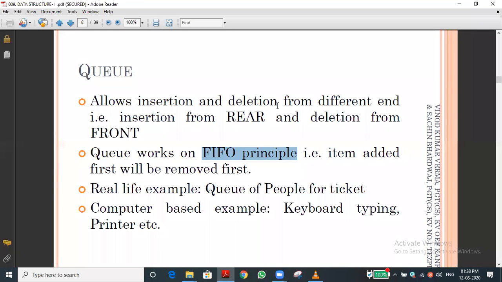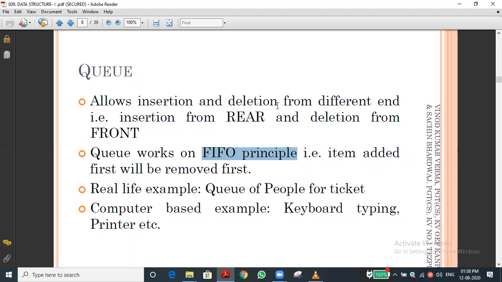A stack has only one end, so whatever operation we do happens at the same end. But in a queue, two ends are there. The topmost end is called the rear, and the bottommost end is called the front. From the downward side, that is the front. The top is the rear.